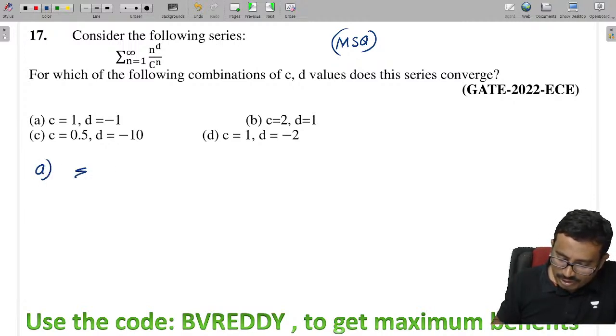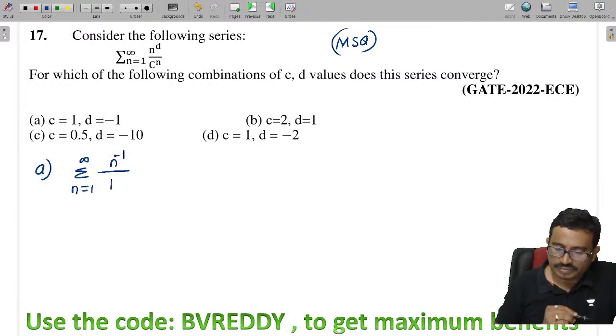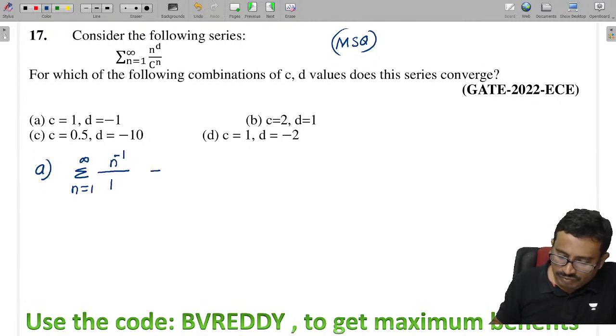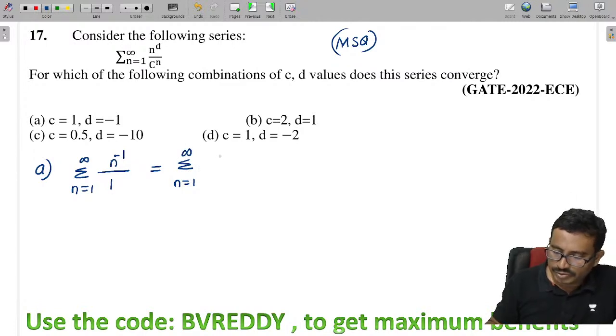Now here sigma n is from where to where? 1 to infinity, and the C value, how much have they given here? 1. So this means the denominator is 1. Okay, D value is given as n power minus 1. So this will become sigma n is from 1 to infinity, which we have, this is 1 by n whole power 1.